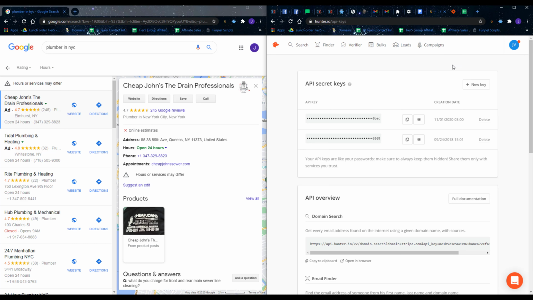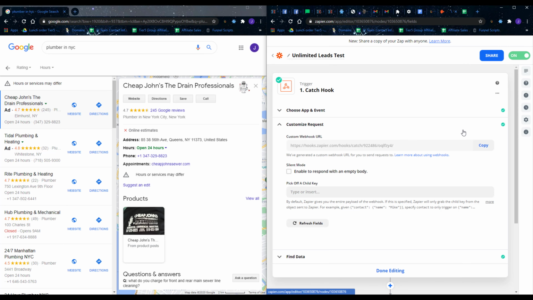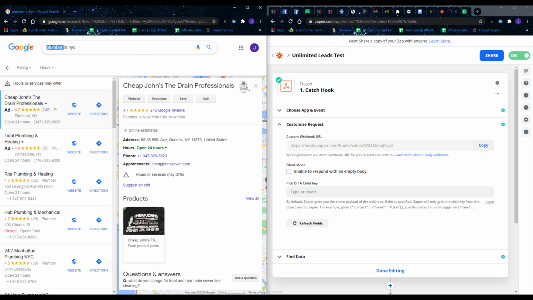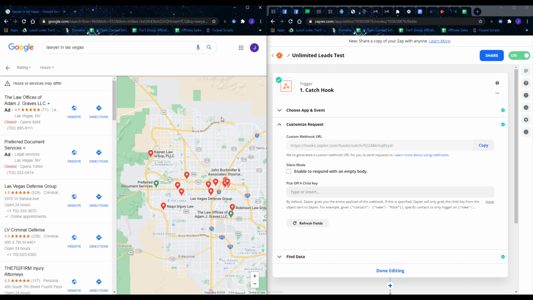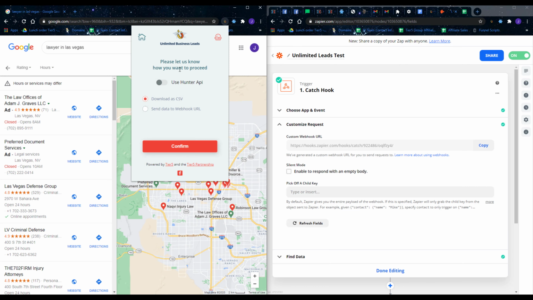If you don't know anything about Zapier, I do have a full training on Zapier that you can check out, but I've set up what's called a catch hook here with Zapier. Let's run a different search and do lawyers in Las Vegas. There should be a lot in Las Vegas. I'm going to use the Hunter API, and here I'm going to send data to a webhook. The webhook I'm going to use is this one right here. Let's send some test data there real quick.